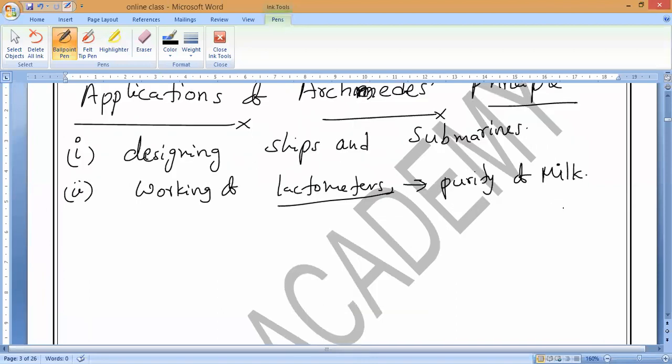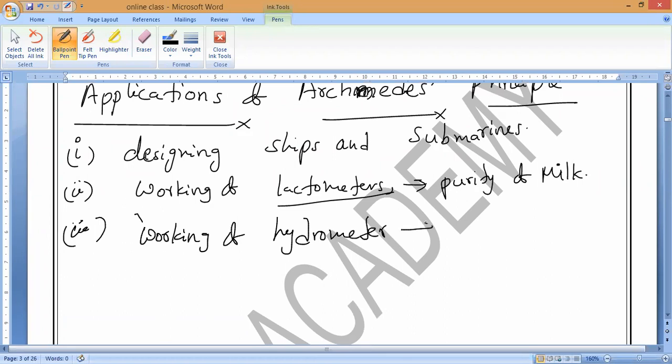Purity of milk. Next, the third one: working of hydrometers. What do you mean by hydrometers? To measure the density of water. Very good. So it is used to measure the density of liquids.